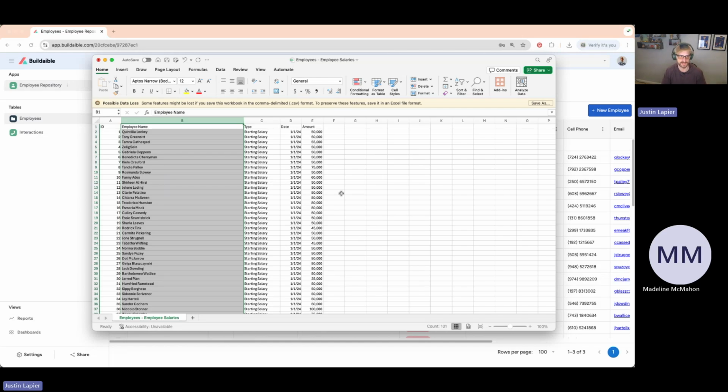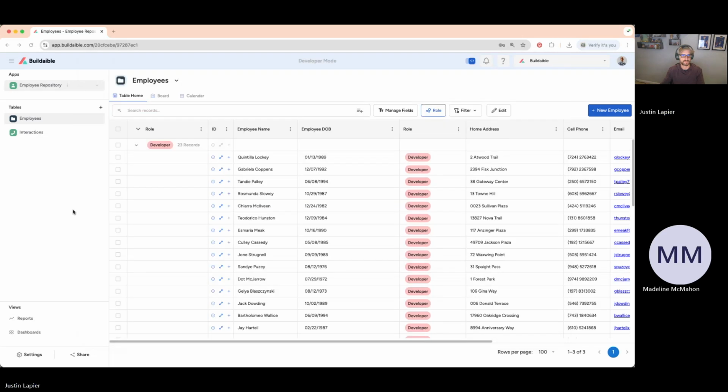So this will all make sense as we do it, but let's go ahead and first off, we're going to create the table and then we'll start creating these fields. The first fields we'll create will be these ones right here, and then we'll create the link a record field to link to the employee name, and the lookup field that we've created in previous sessions to look up the role of that employee. So let me go ahead and close this down, and then we'll import this data in.